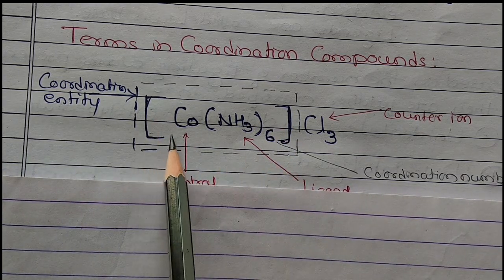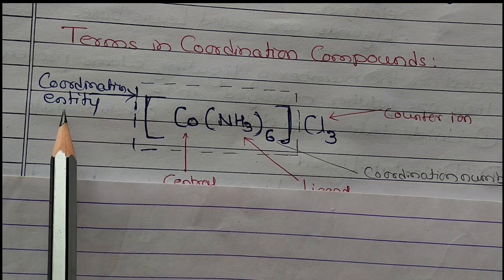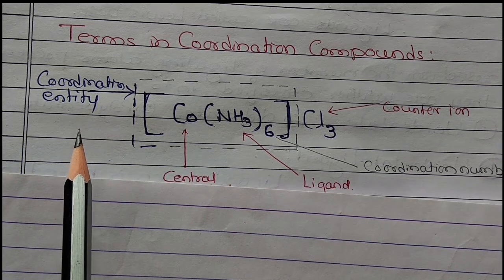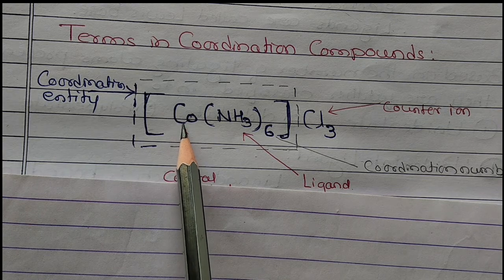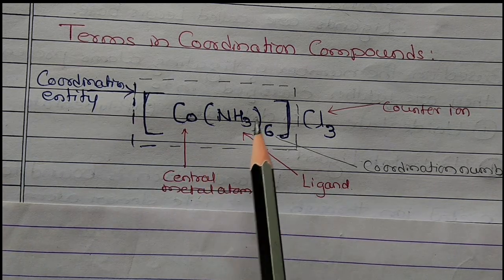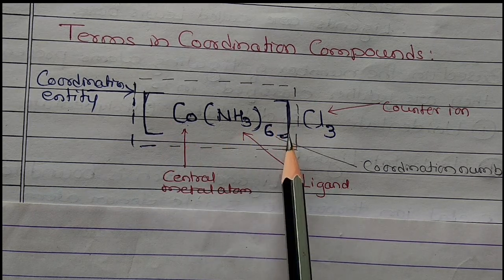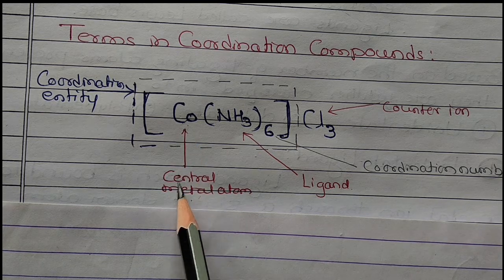This square bracket is called the coordination entity. Then this cobalt is called the central metal atom. So in this coordination entity we have only one metal, and that is cobalt.